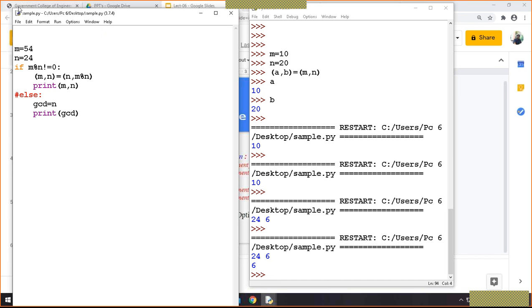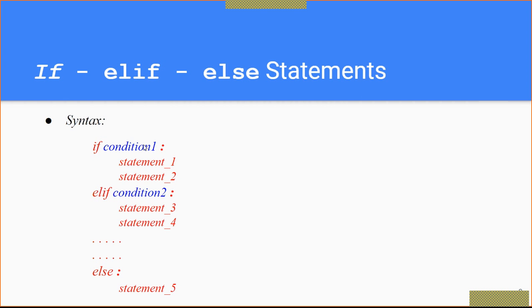Now the last part that we will see is if, else if and else, right? Or we can say matching the if else also. You can see here, if condition 1, then the block of the if. Now here, instead of else if, because in C programming we have the habit or the syntax of writing else if, and then we put the condition.